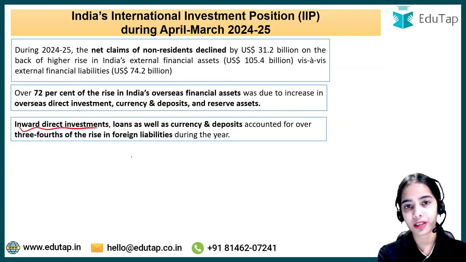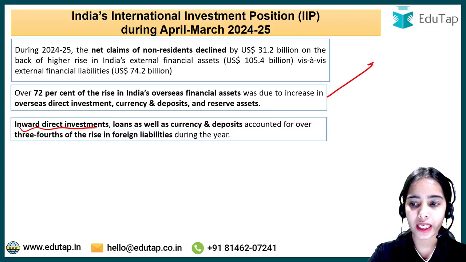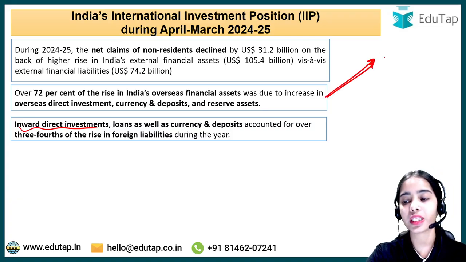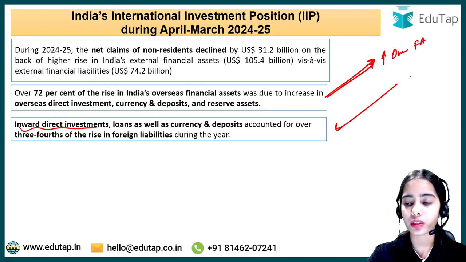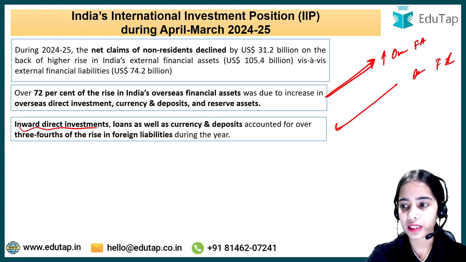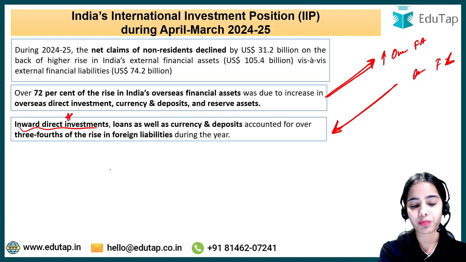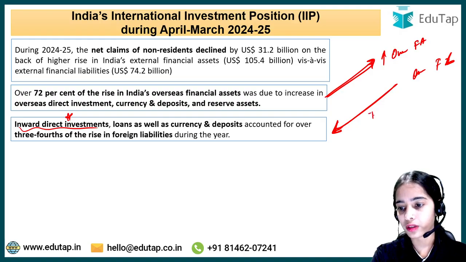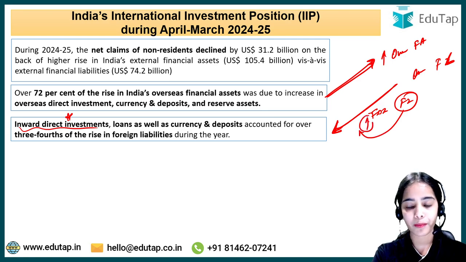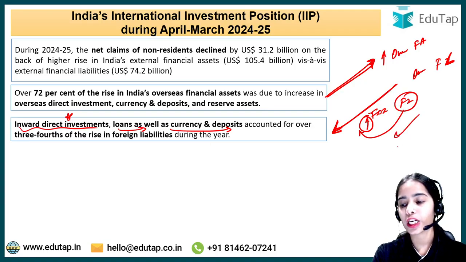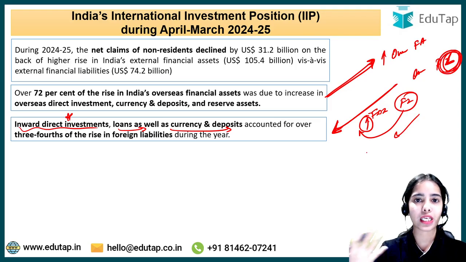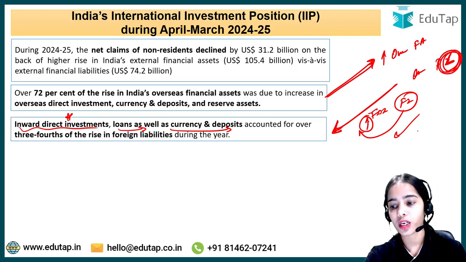Now, inward direct investment. We have discussed how much investment we have made in other countries, what the increase in the overseas financial assets is. Now let's talk about the overseas financial liabilities. That means how much investment other countries have made in our country. So inward direct investment, that is the foreign direct investment made by foreign investors in our country, has increased. Loans as well as currency and deposits have also increased. So we are getting more loans from other countries. That is an overseas financial liability, because we have to return the loans.